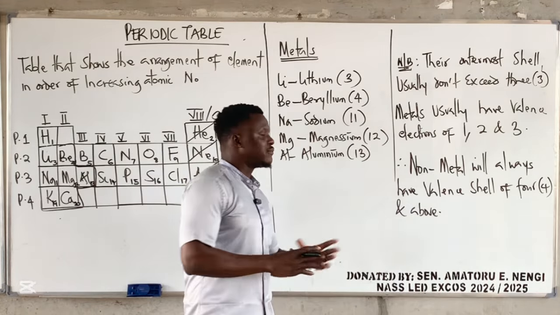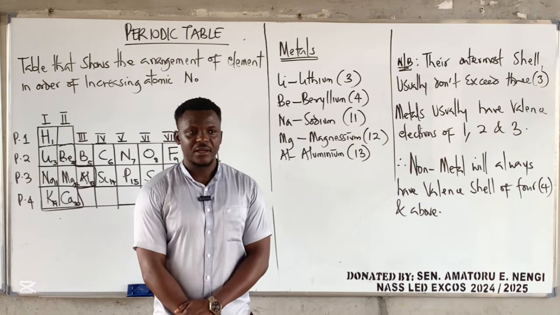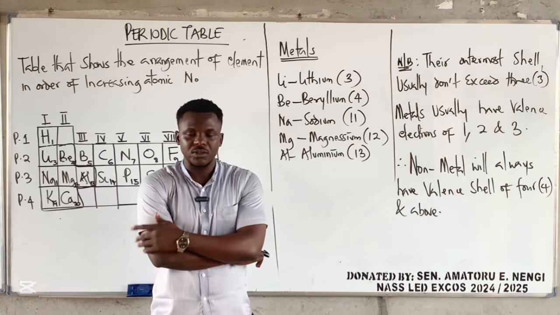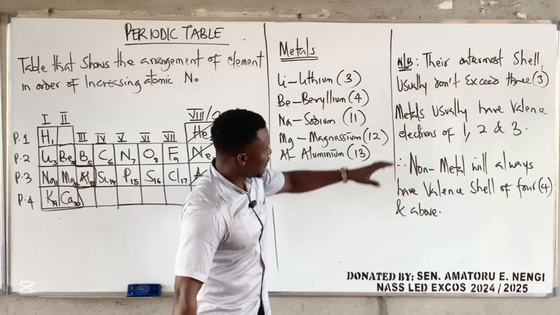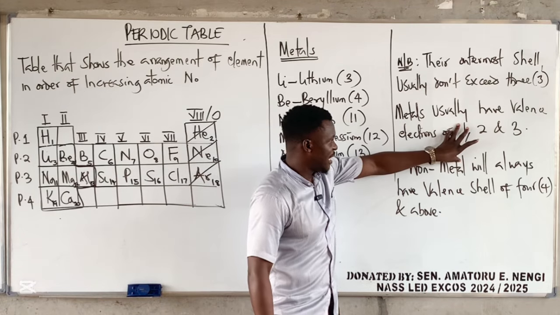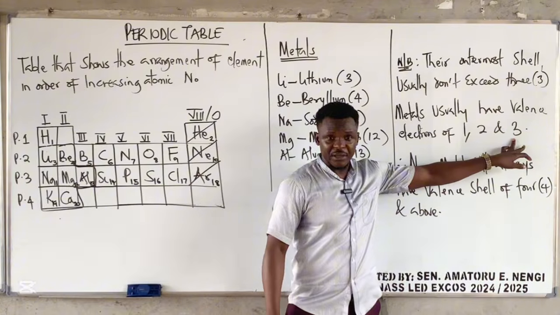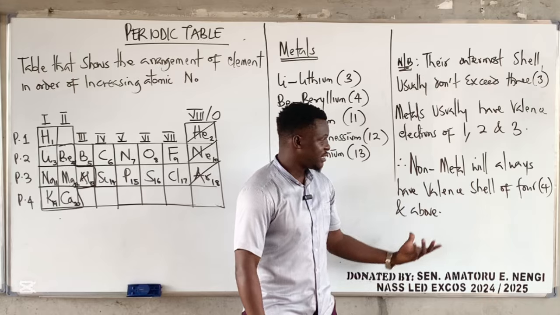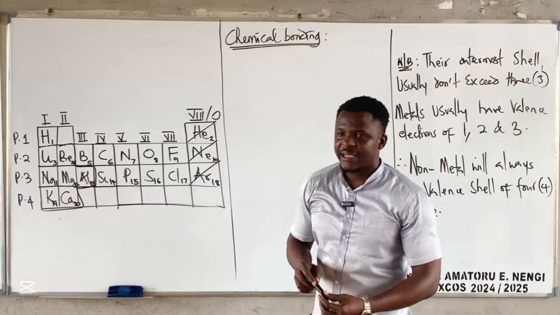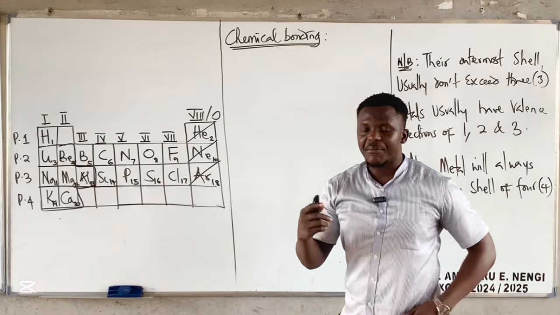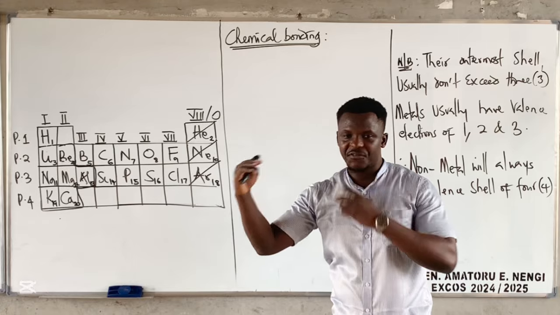So why am I taking time to explain it? Because I'm heading somewhere. I want to quickly talk about bonding before we look at the other parts. So metals, like I said, usually have valence electrons of 1, 2, and 3. Non-metals will always have valence electrons of 4 and above.